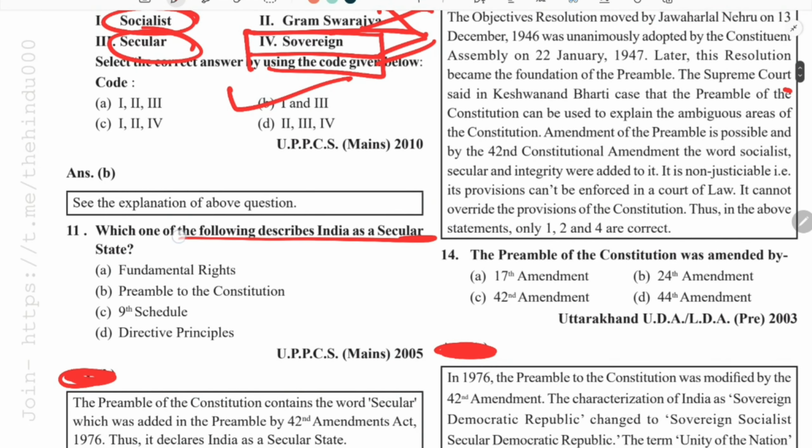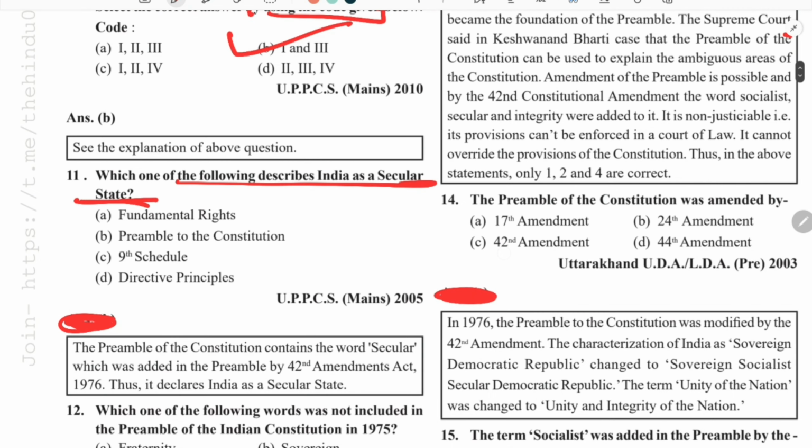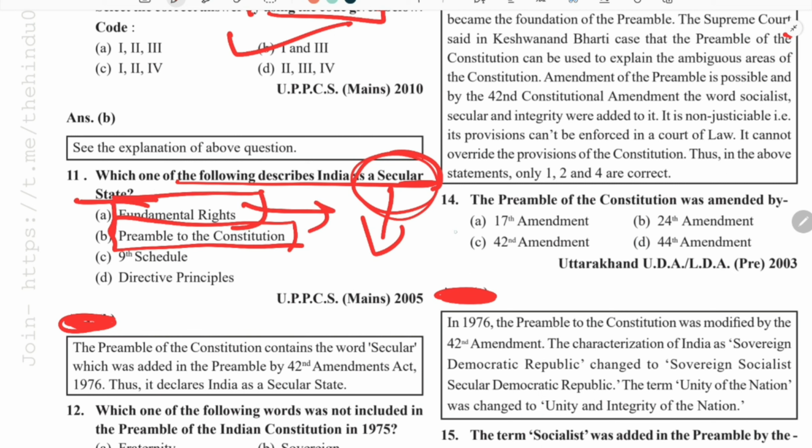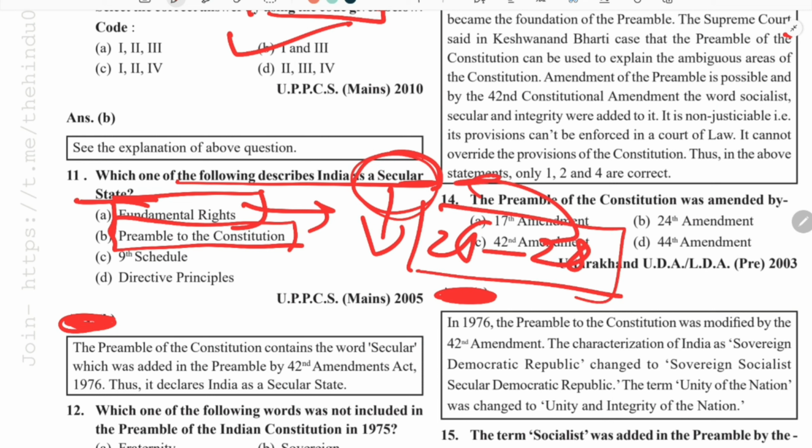Which of the following describe India as a secular state? The word secular has been used in the preamble. As for the meaning of secular, how India is a secular country, we can also derive it from the fundamental rights, because articles 15 to 18 talk about this secular state, the freedom of religion.